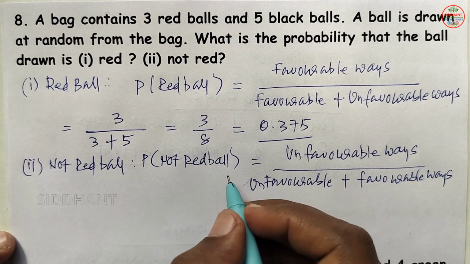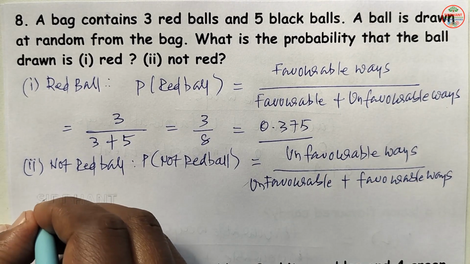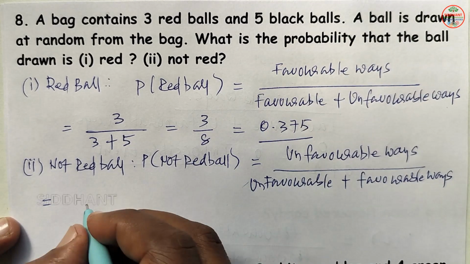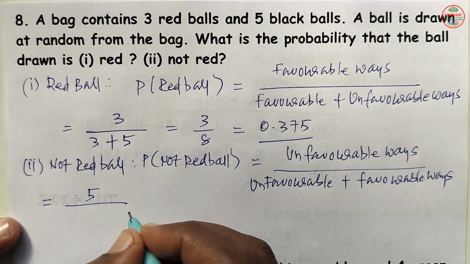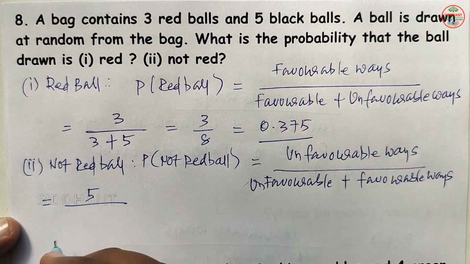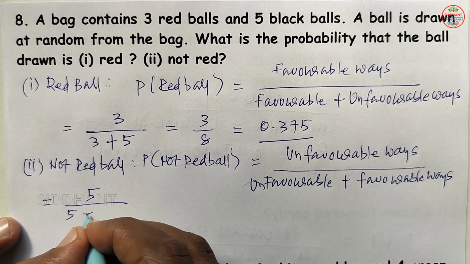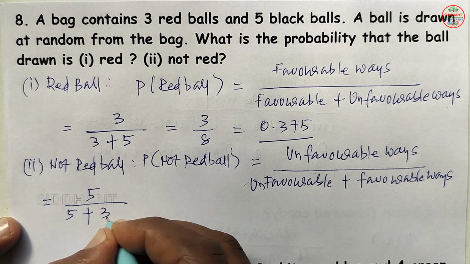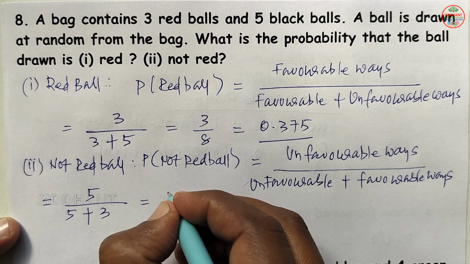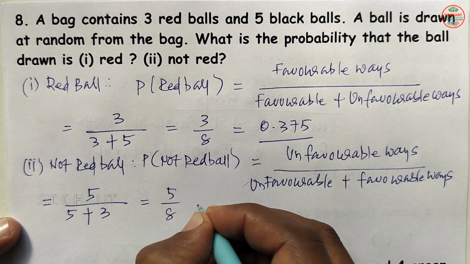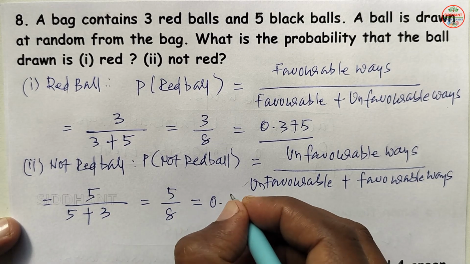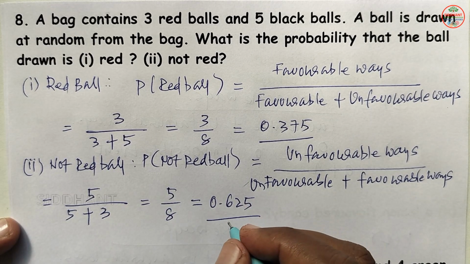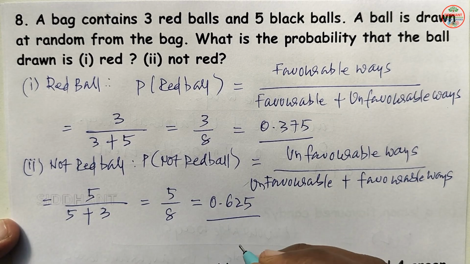So not happening side they ask, so unfavorable ways we are going to see, which is not red ball. So not red balls in the bag, unfavorable ways, will be 5. That means these 5 are not red balls. Next denominator, unfavorable ways 5. Next favorable ways in the bag, how many are there? 3 are there. So 5 by 5 plus 3, so that will be 5 by 8, which is 0.625. So this is the probability of not getting a red ball.